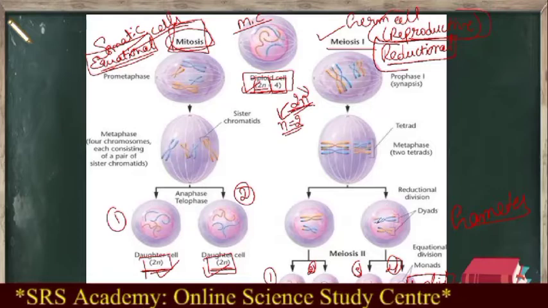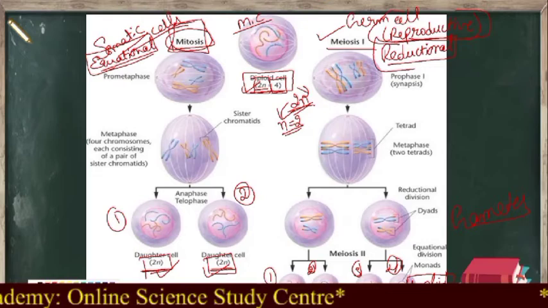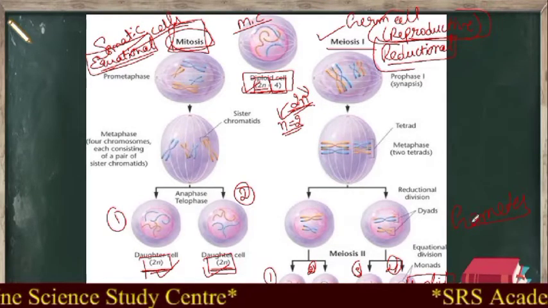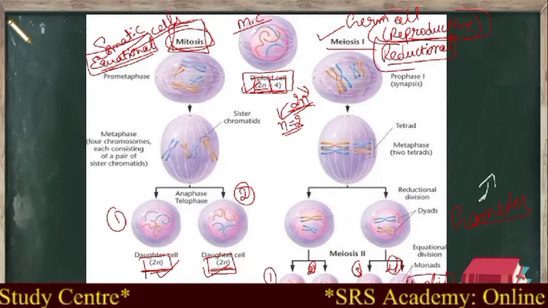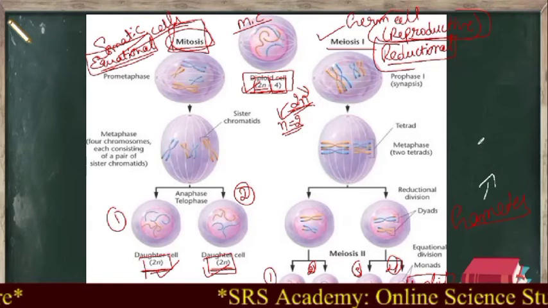And you can recall that during the reproduction process, these gametes combine together, right? After mating, after fusion, that is called fertilization.